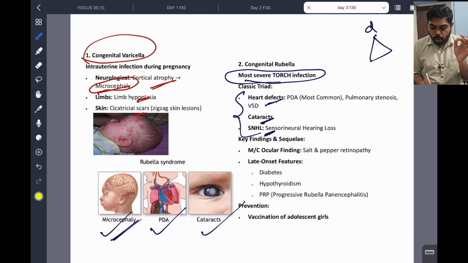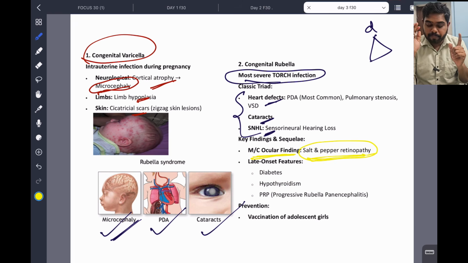Even though cataract is in the triad, what is the most common ocular finding in congenital rubella? That is nothing but salt and pepper retinopathy. Very important. Salt and pepper retinopathy is the most common ocular finding seen in congenital rubella. And late onset, these babies have diabetes, hypothyroidism, etc. And prevention is vaccination of adolescent girls, we have to vaccinate them.